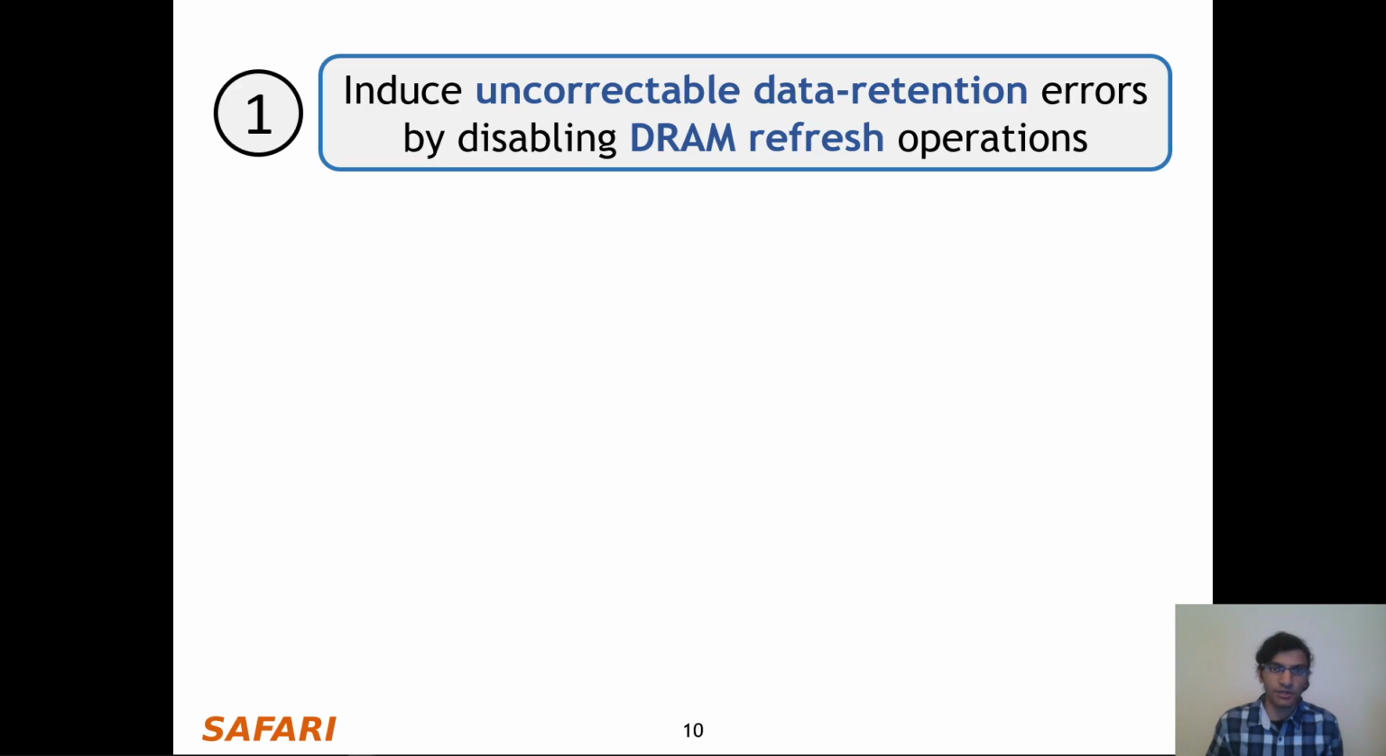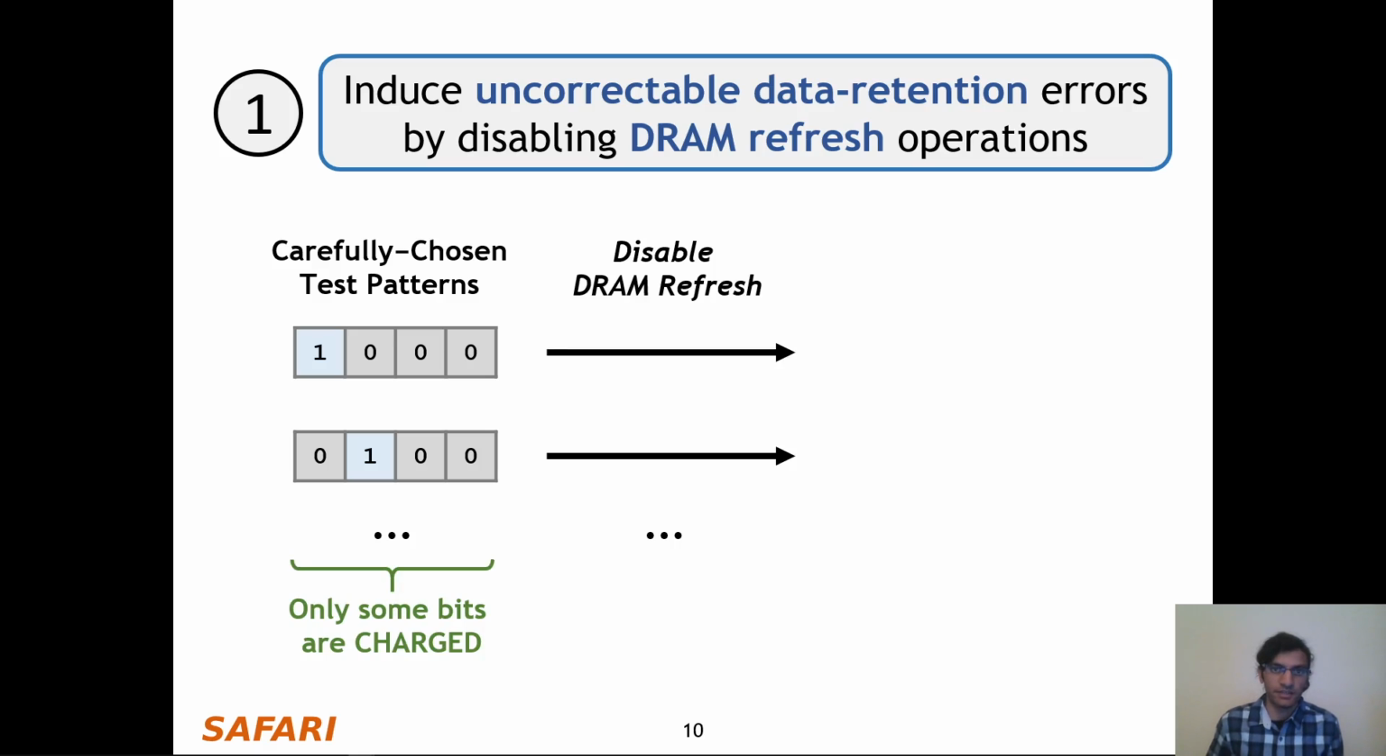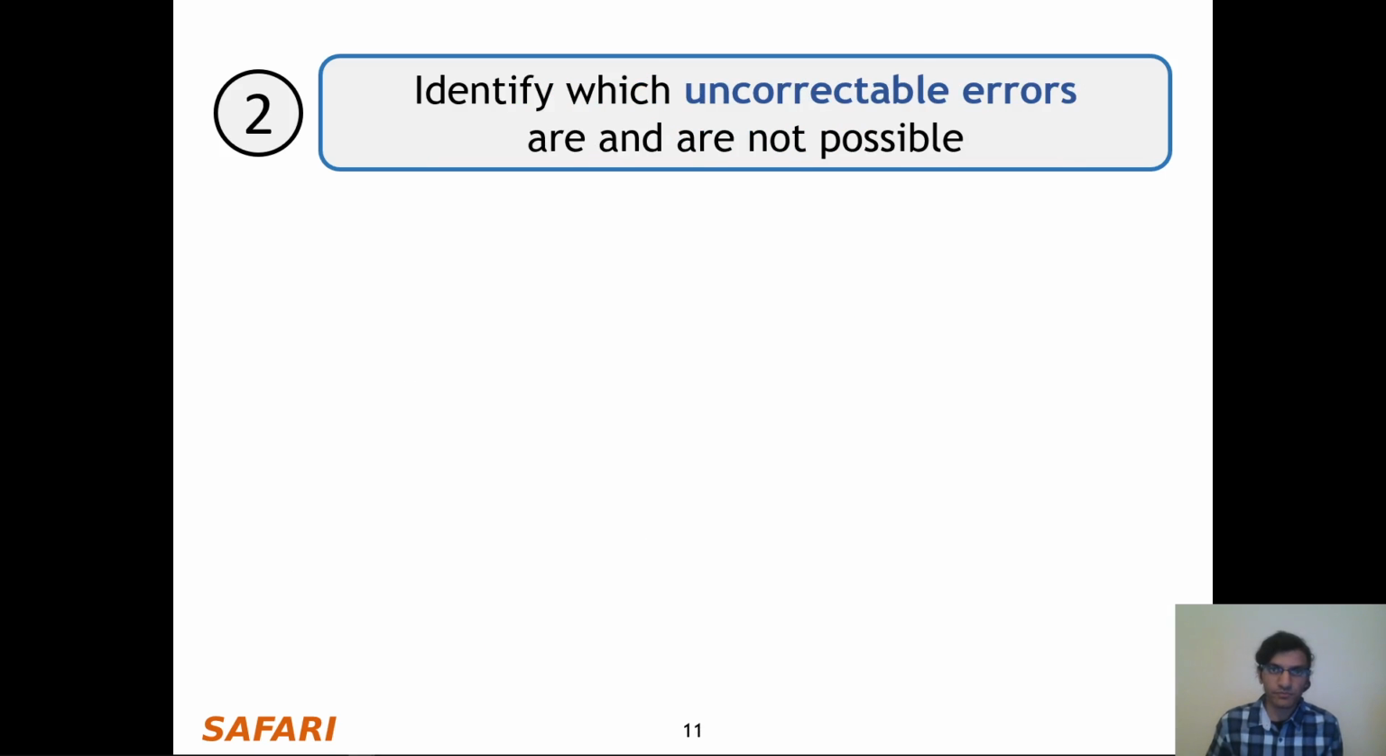So in the first step, we start with a set of carefully chosen test patterns where only some of the bits are set to the charged state. Next, we disable DRAM refresh to induce uncorrectable data retention errors. And finally, we observe different error patterns for each test pattern across different ECC words throughout the DRAM chip. Now note that these errors only occur in specific bit positions because not all bits are set to the charged state. Next, we identify which uncorrectable errors are and are not possible for each test pattern.